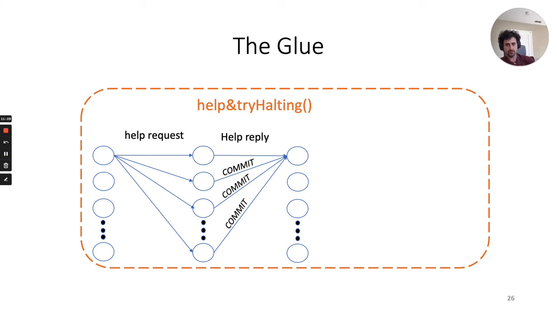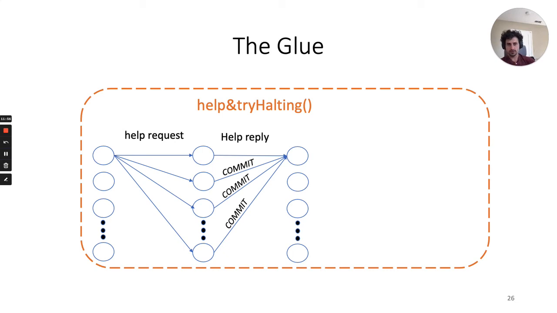After the synchronous part, each party that has not decided in the synchronous protocol sends a help request message to all other parties. Of course, parties cannot tell if the run is synchronous or not, but if at least one honest party knows the commit, it will answer all help requests, and all honest parties will commit.